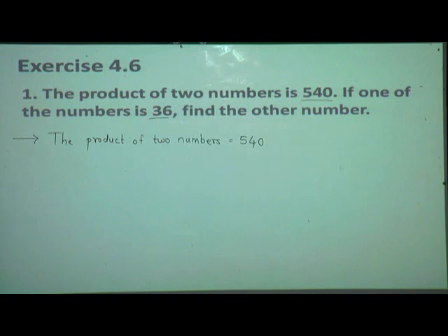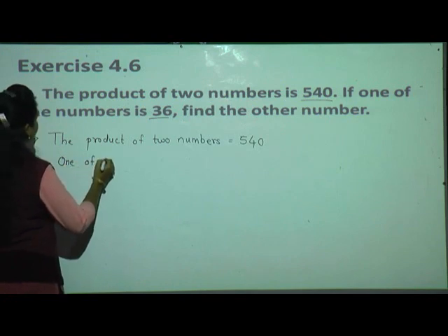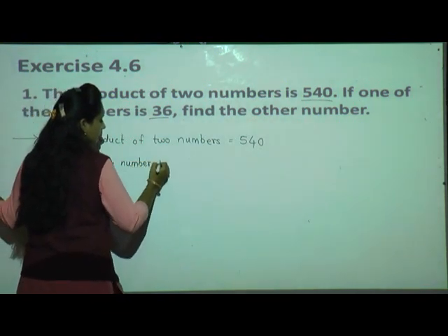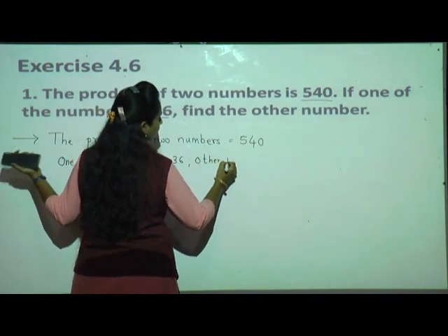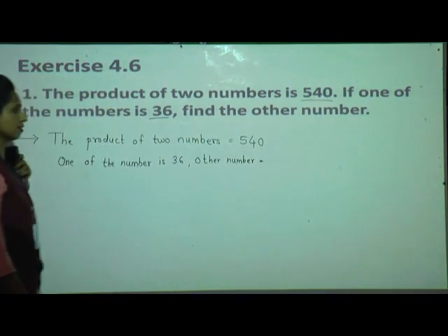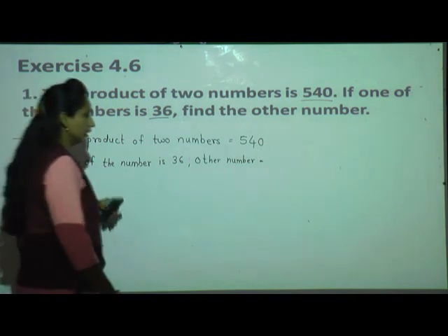Now if one of the numbers is 36, then we have to find out the other. Other number is equals to, what we have to do, students, here? Yes, when we divide 540 by 36, we'll get the other number.